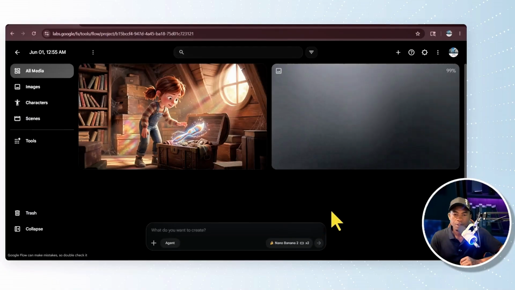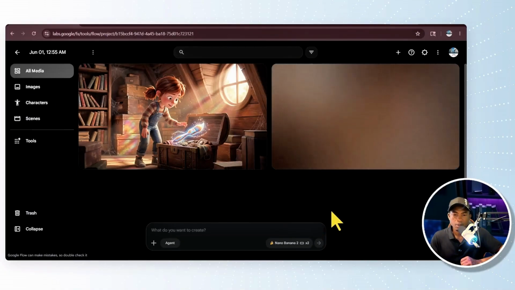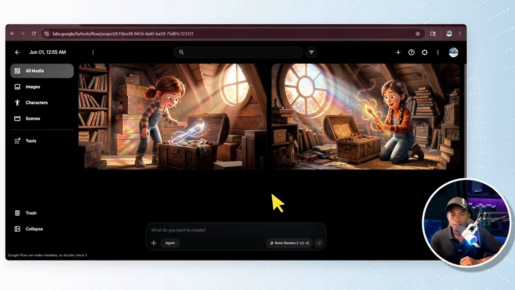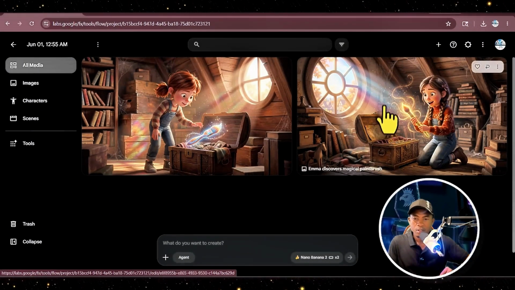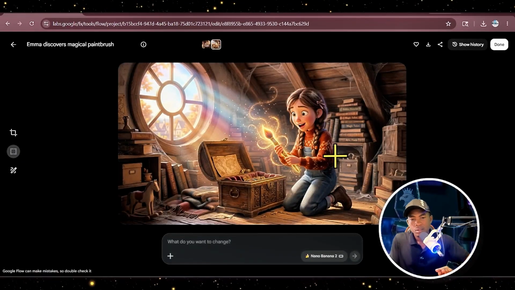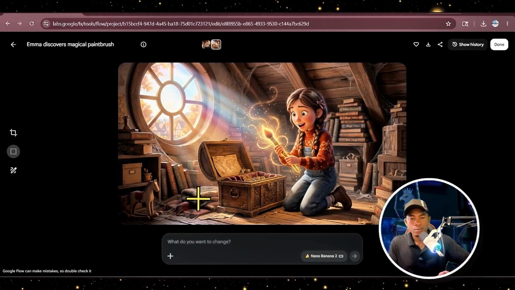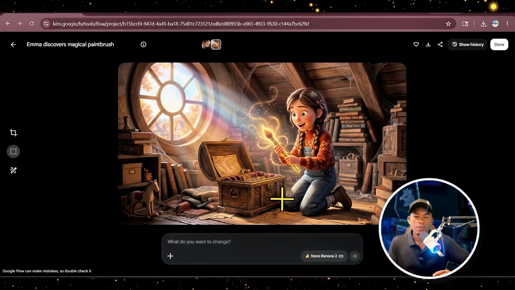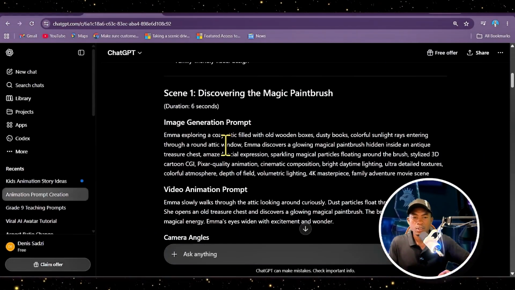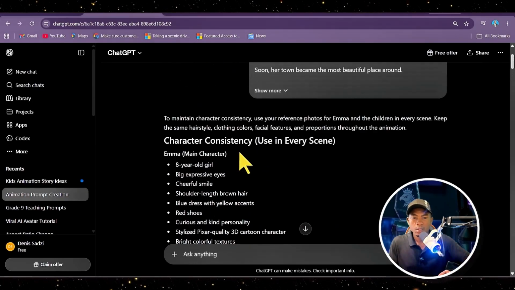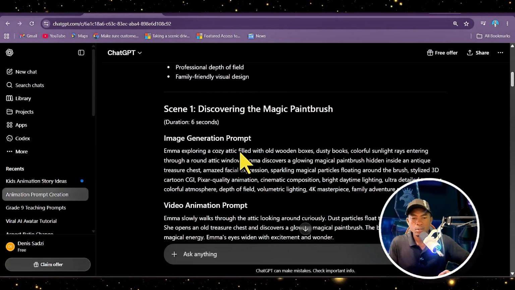Alright, our first image is ready. Let's look at the second one. Okay, so the second one is also ready. I'm going to select the second image. So click on it to open it wide. And now we have to create a different angle for this image. To do that, let's go back to our ChatGPT and look at the camera angles.